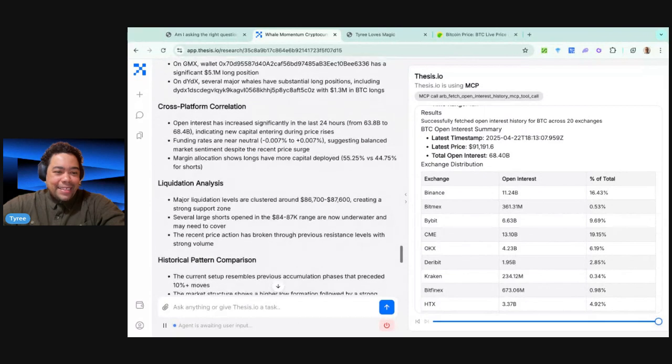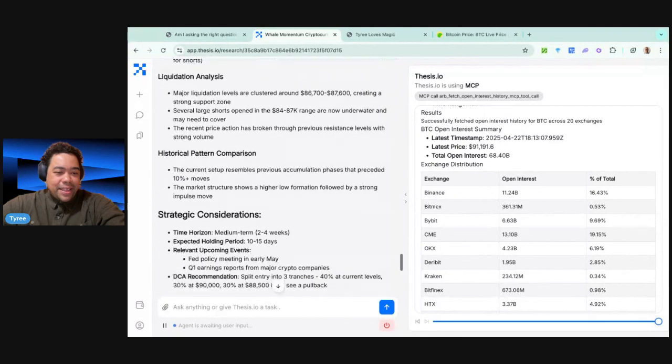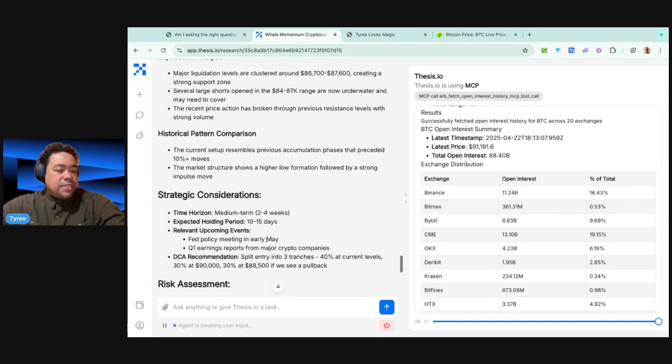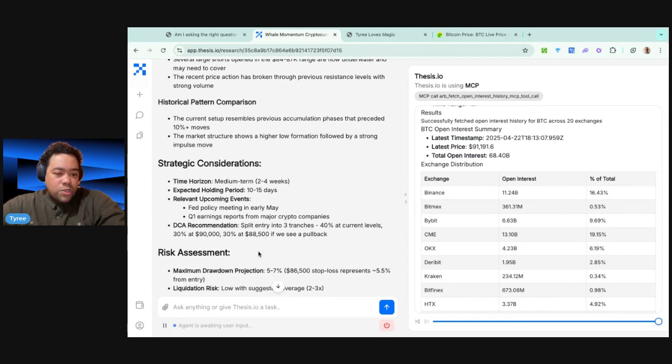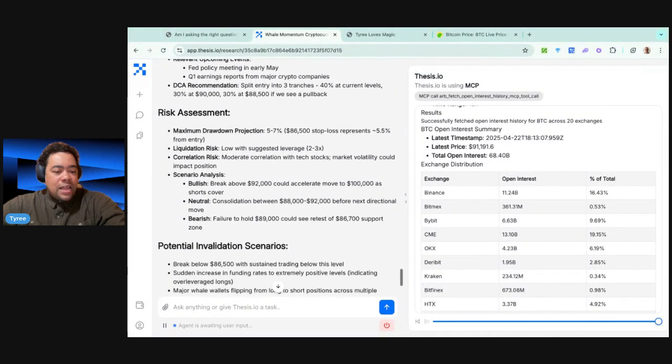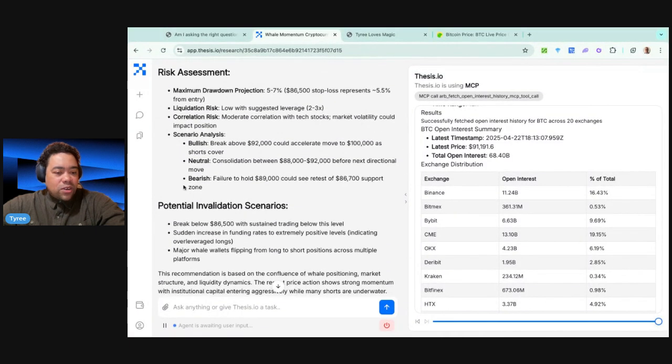There's still some balance there, and we do see some strategic considerations that this is a midterm position. Expected holding time 10 to 15 days. So really important there for how we're going to maintain our position, when to look at our exits, and also potential validation scenarios.